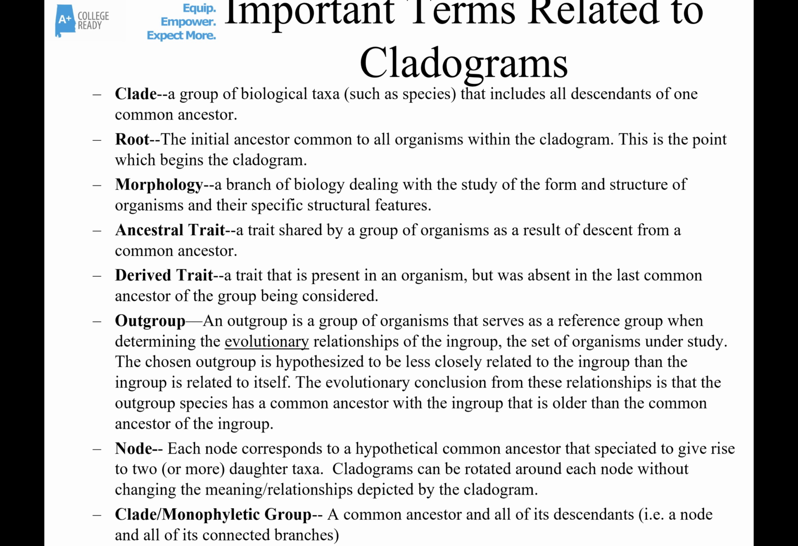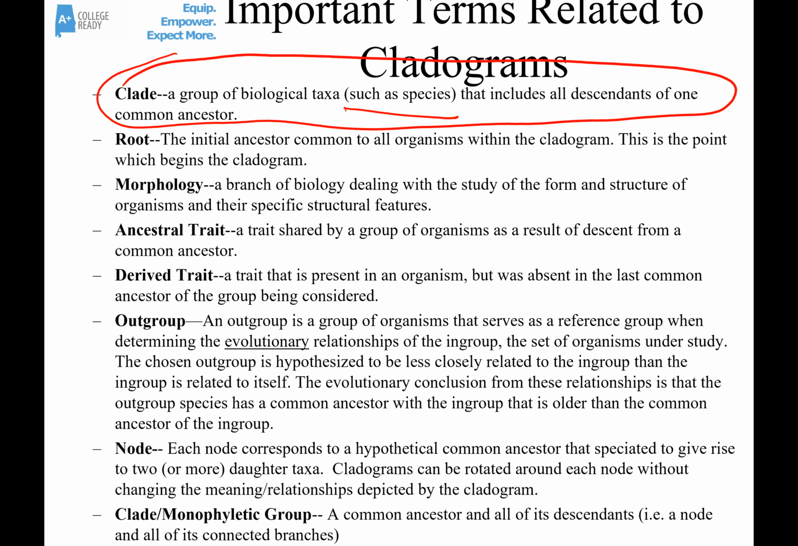There are several important terms that you need to know related to cladograms. First of all, a clade is a group of biological taxa, maybe like a species, that includes all the descendants from a common ancestor. The root is the initial ancestor common to all the organisms in the cladogram. This is going to be the point which begins the cladogram.